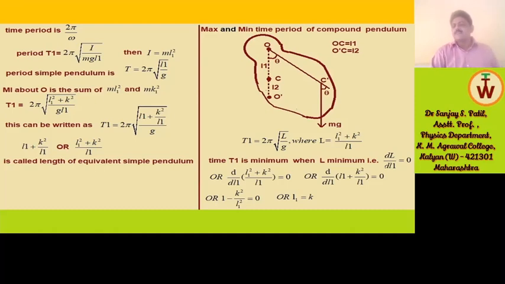Consider T1 = 2π√(L/g), where capital L = (L1² + k²)/L1. Time T1 is minimum when L is minimum, that is dL/dL1 = 0, or d/dL1 of (L1 + k²/L1) = 0, or 1 − k²/L1² = 0, or L1 = k.